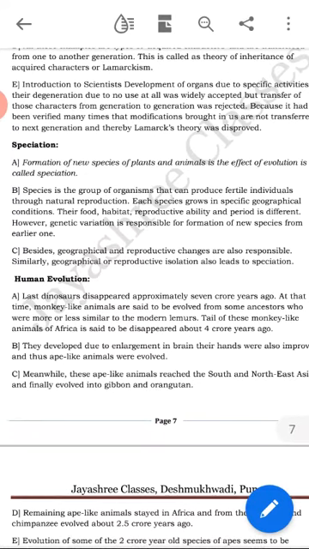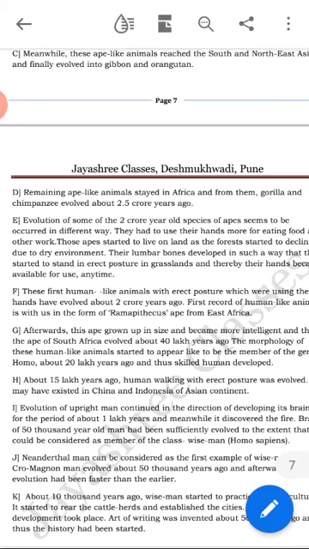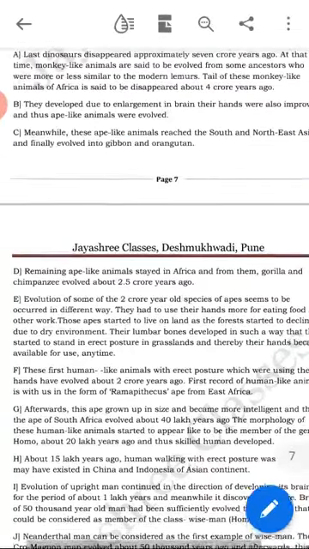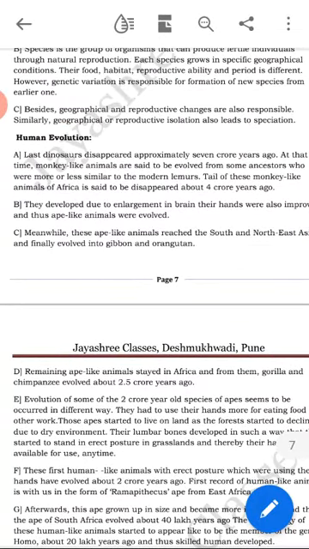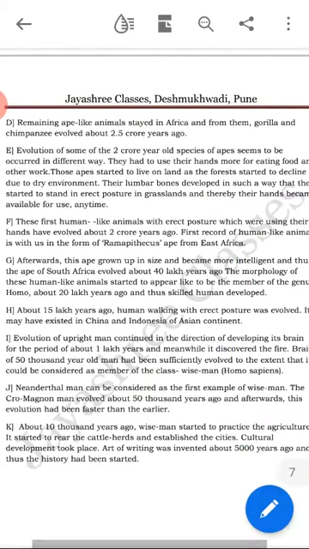Next we saw speciation. Formation of new species of plants and animals is called speciation. Learn this definition. And then we saw the last point, human evolution. This human evolution has points up to K. It is a question for 4 to 5 marks and a bigger question. Divide this question in 4 parts. First A, B, C, then D, E, F, and then G, H, I, and then J, K. Learn the small parts and then combine all those parts together.